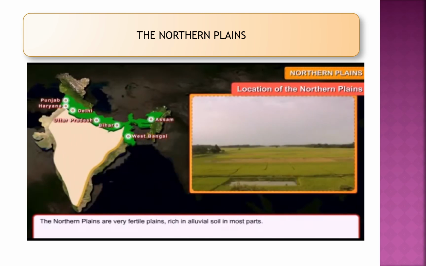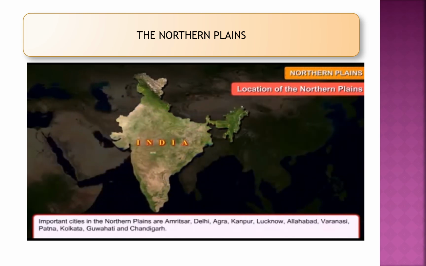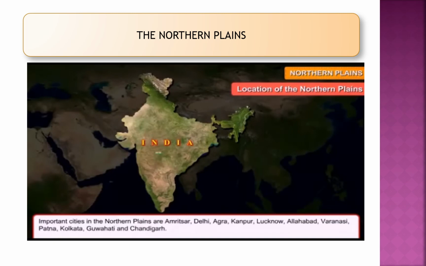The northern plains are very fertile plains, rich in alluvial soil in most parts. Important cities in the northern plains are Amritsar, Delhi, Agra, Kanpur, Lucknow, Allahabad, Varanasi, Patna, Kolkata, Guwahati and Chandigarh.